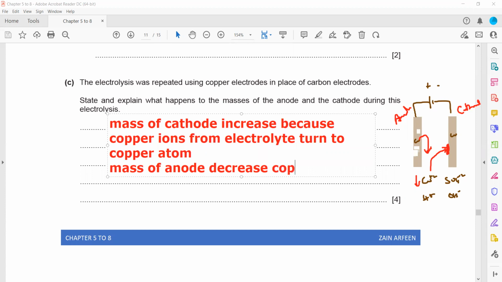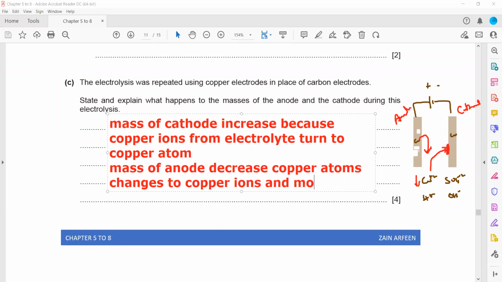And why did the mass of the anode decrease? Because the copper atoms change to copper ions and move inside the electrolyte. Yes, loss in the solution, that's also correct. Any term, loss in the solution, move into the solution, dissolve into the solution, these are all acceptable.